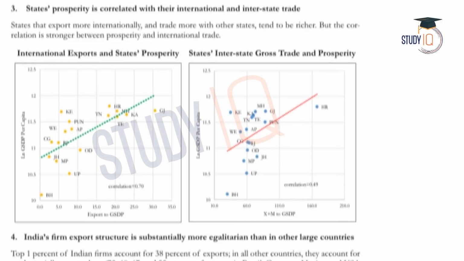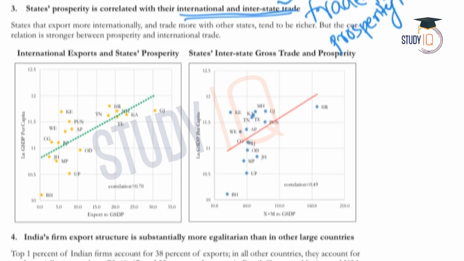Now coming to the third fact. The third fact says that states' prosperity is correlated with their international and interstate trade. According to the survey, international trade and interstate trade play a very important role with regard to a state's prosperity. The survey says that in those states where the volume of trade is high, whether it is international trade or interstate trade, the prosperity of the state is also high. So there is a direct correlation between trade and prosperity.